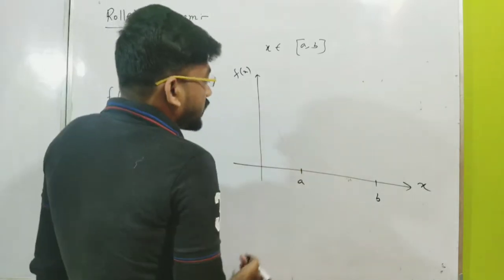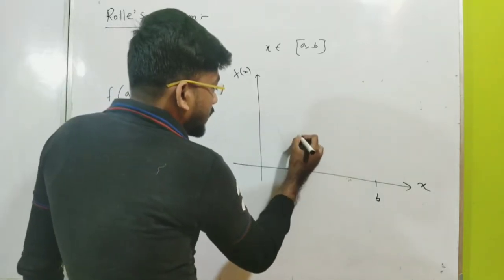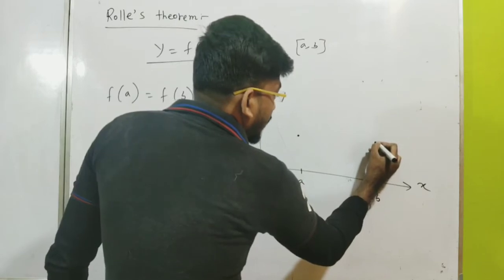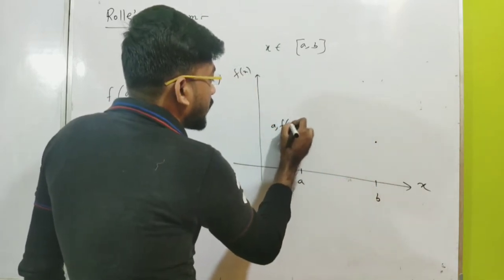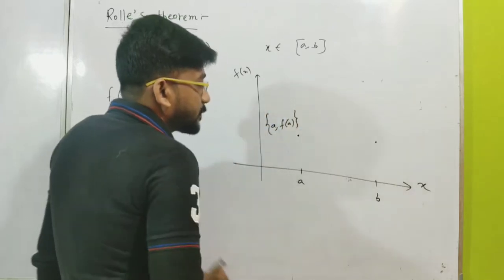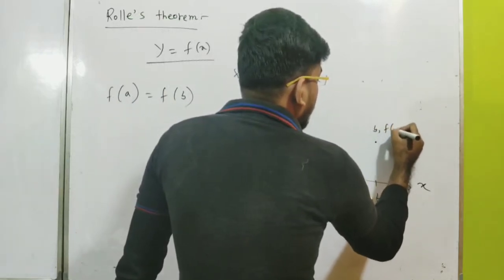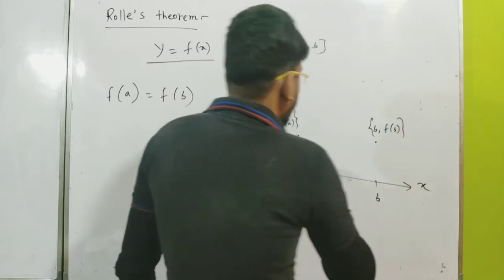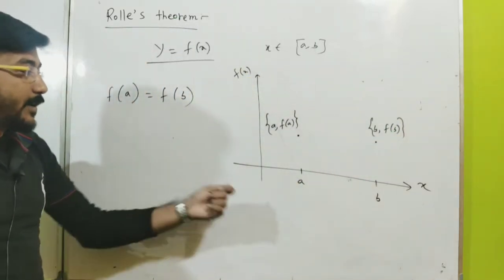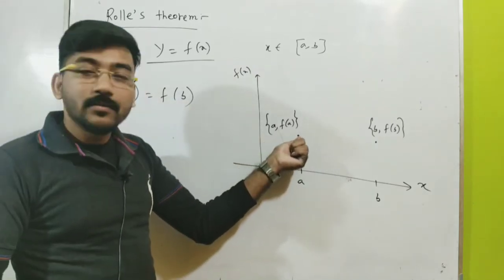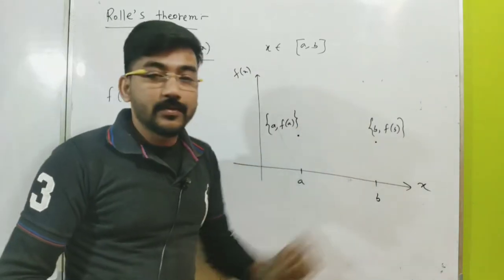So we have to consider two points, one is here and another is here. The coordinate of this point should be (a, f of a), and the coordinate of this point should be (b, f of b). Are you understanding? This is a very simple thing. These will be the two coordinates, the end points, and the function will start from here and land at this point.